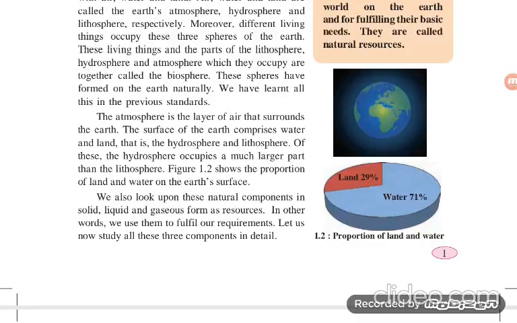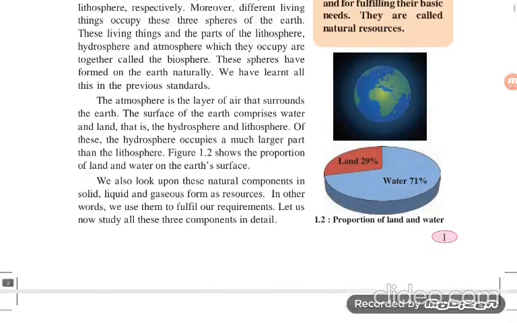The proportion of land and water on the Earth's surface is shown in the diagram. Land occupies 29%, water occupies 71%. We also look upon these natural components in solid, liquid and gaseous form as resources. In other words, we use them to fulfill our requirements. Let us now study all these three components in detail.